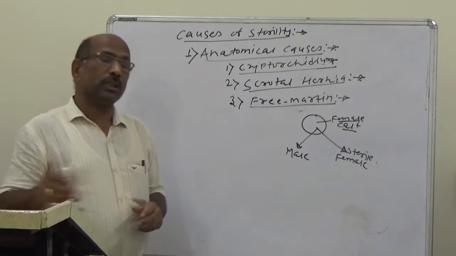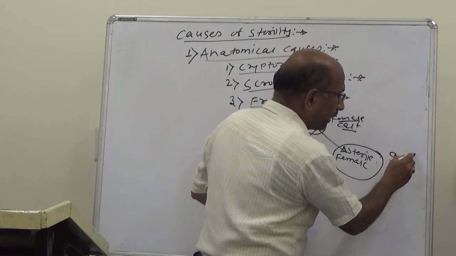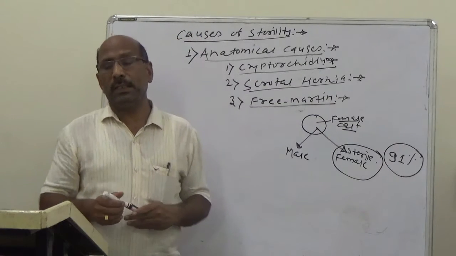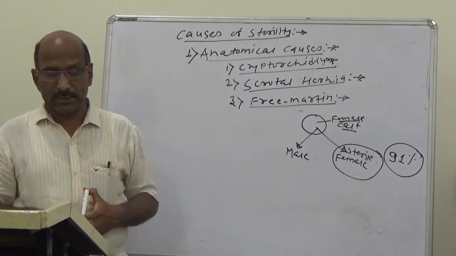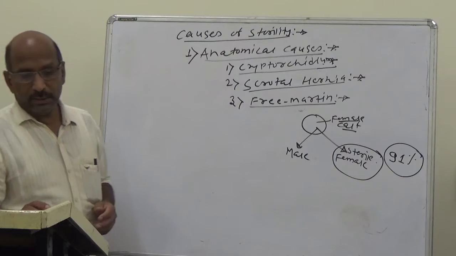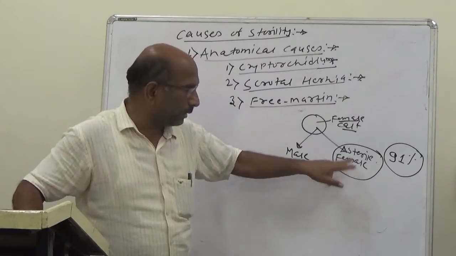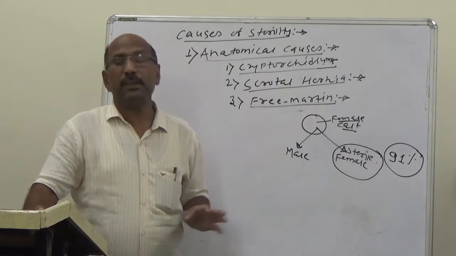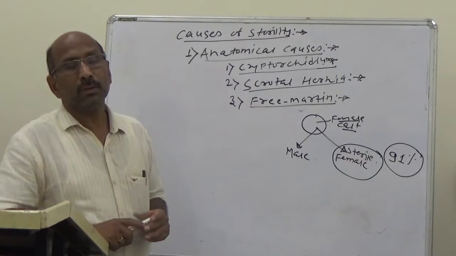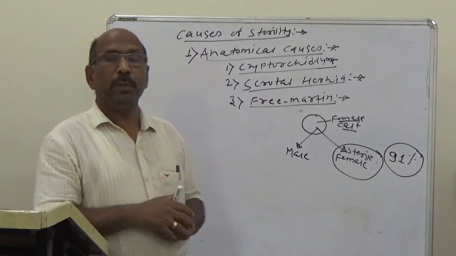This results in approximately 91% of cases. The sterile female is the result in approximately 91% of the cases, and the Freemartin is the female in which the reproductive organs fail to develop properly, but the male pair would breed normally.